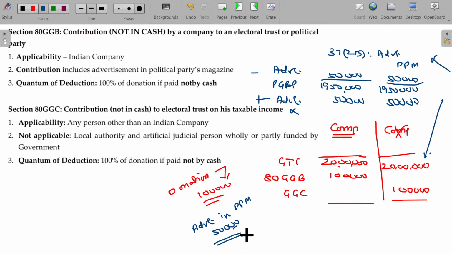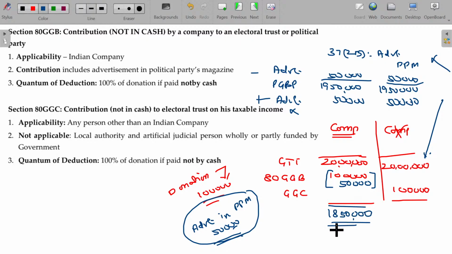But this 50,000 advertisement given in a political party's magazine is considered as a donation, claimable as a deduction under section 80 GGB. From 20 lakhs, 1.5 lakhs is subtracted. So taxable income in this case being 18 lakhs 50,000 rupees. What happens for the individual, sir? Can I claim this 50,000 as a part of donations? No, not eligible.